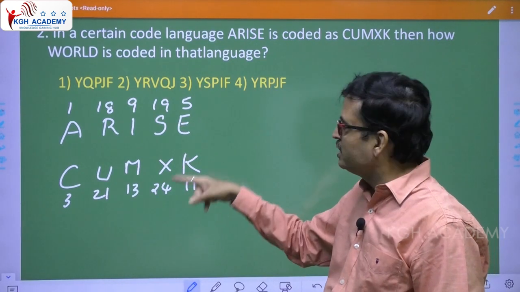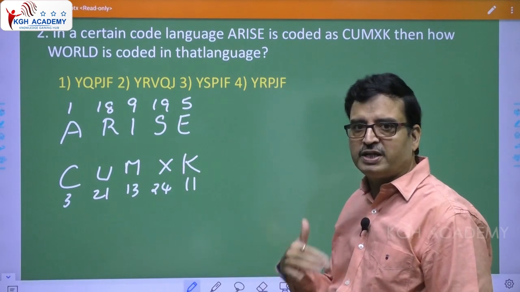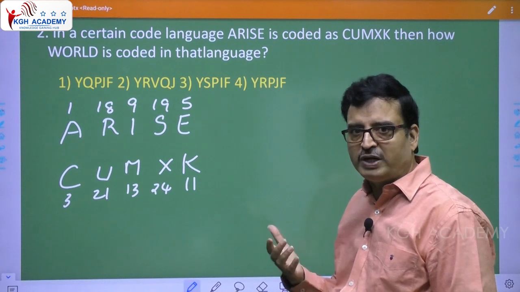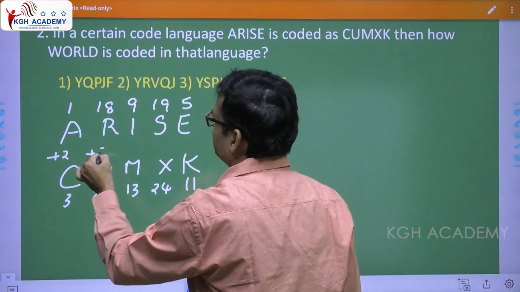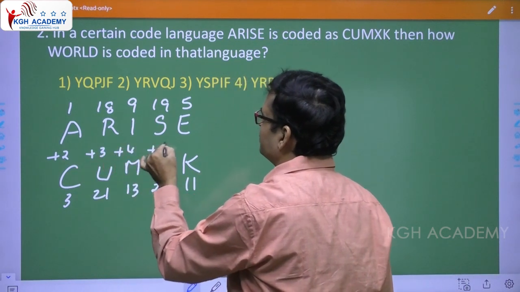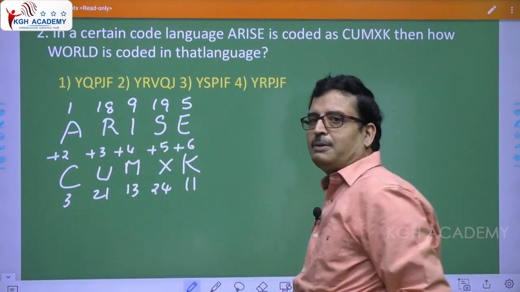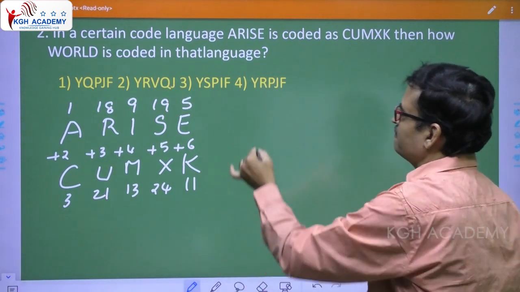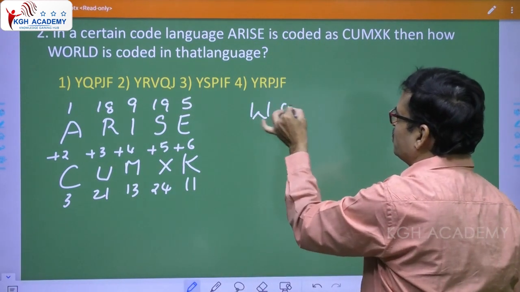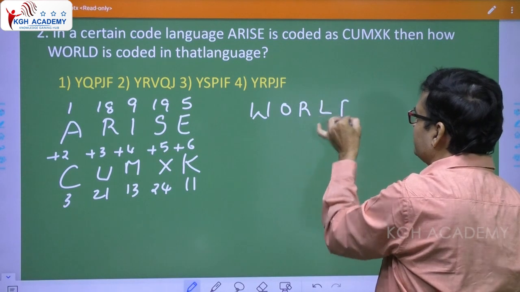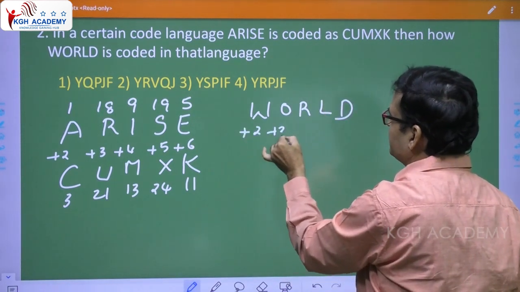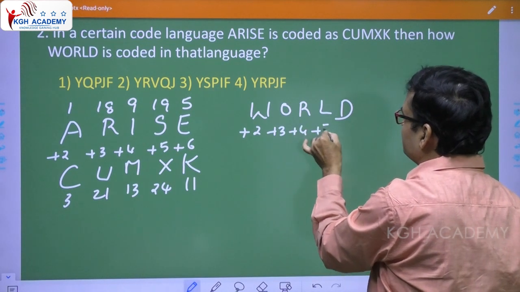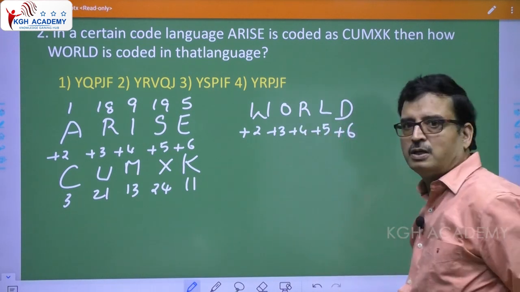19 +5 is 24, 5 +6 is 11. So they've taken +2, +3, +4, +5, +6. Please note. Applying the same logic with the word W O R L D, world: +2, +3, +4, +5, +6.